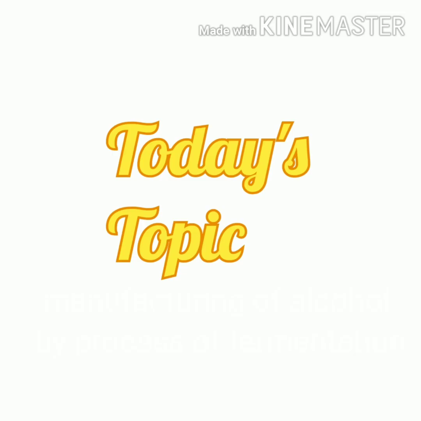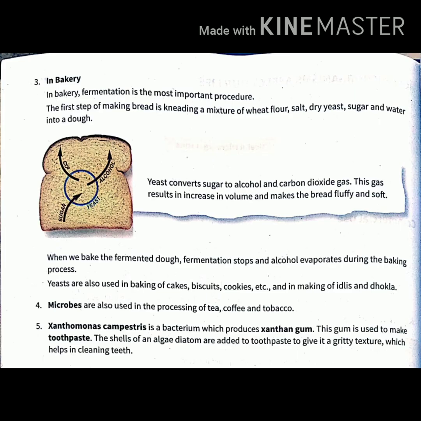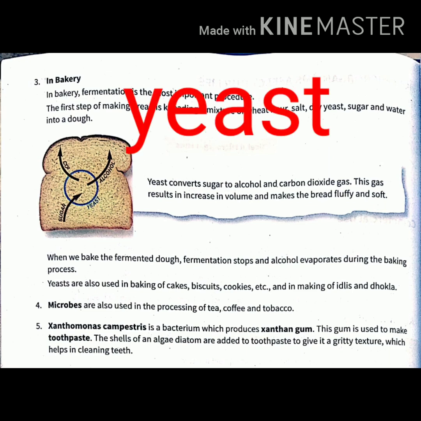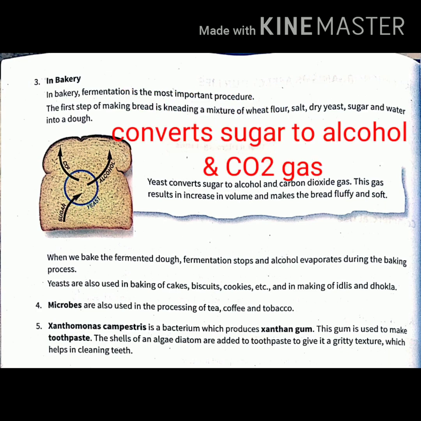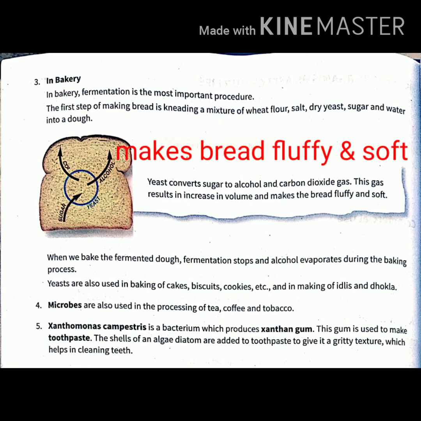So, in today's topic, we are going to continue the other uses of microorganisms, like in bakery. First, bread is made by the mixture of wheat flour, salt, dry yeast, sugar and water. The most important role is played by the yeast, as yeast converts sugar to alcohol and carbon dioxide gas. This gas results in increase in volume and makes the bread fluffy and soft.